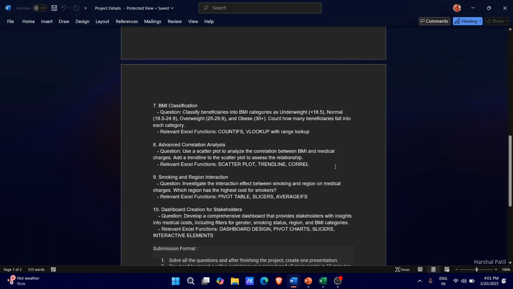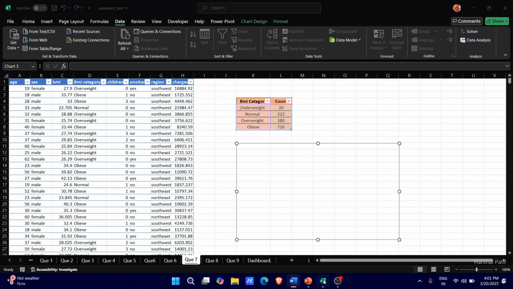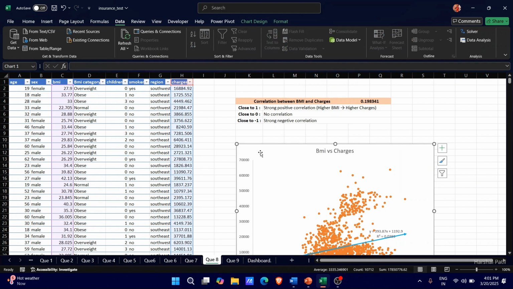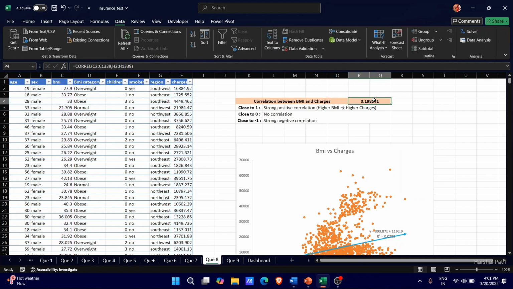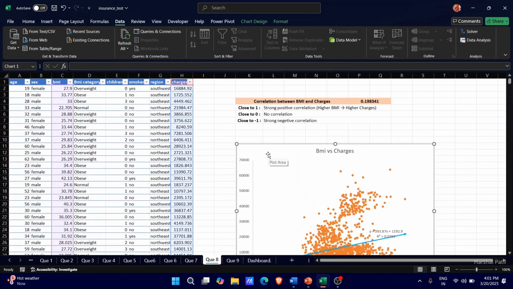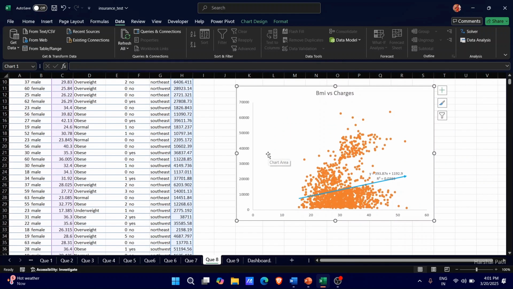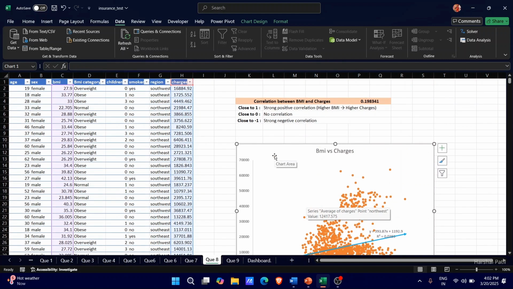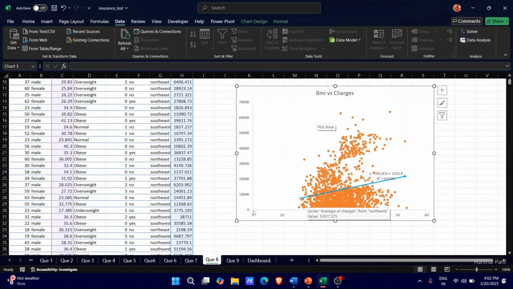On to the next question, which is to use a scatter plot to analyze the correlation between medical BMI and medical charges. Add a trend line to the scatter plot to assess the relationship. For that, we compare the correlation between the BMI and the average medical charges using the correlate function. And to summarize it within the chart, using the BMI and charges columns, we compare the values and we have this trend line suggesting the correlation value between the BMI and average medical charges. And we created this scatter plot.